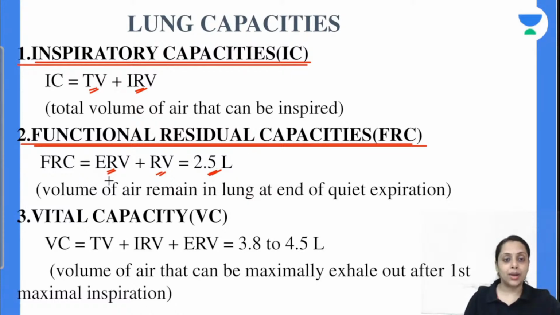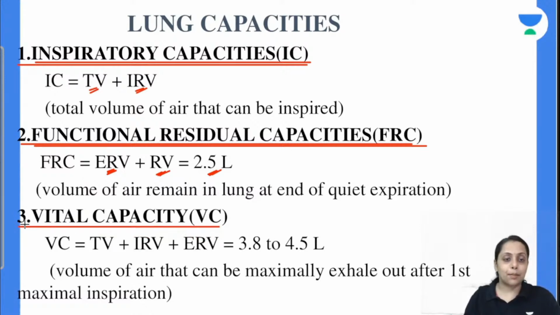FRC क्या हो गया? हमारा volume of air that remains in lung after the end of normal expiration. Normal expiration के बाद हमारा volume कौन-कौन सा बच जाता है लंग में? Expiratory reserve volume plus residual volume. That is our functional residual capacity.